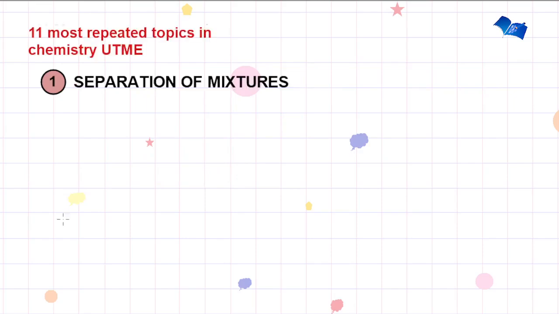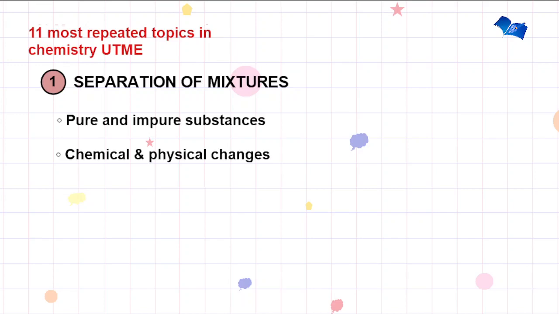Now, we have the first topic, separation of mixtures. Under this, you're expected to note pure and impure substances. Pure substances have the same composition or constant composition, and examples are elements and compounds. And impure substances are the opposite. They do not have constant composition, and examples are mixtures.